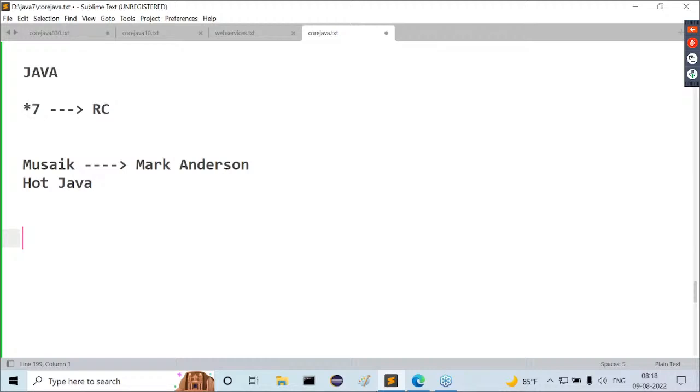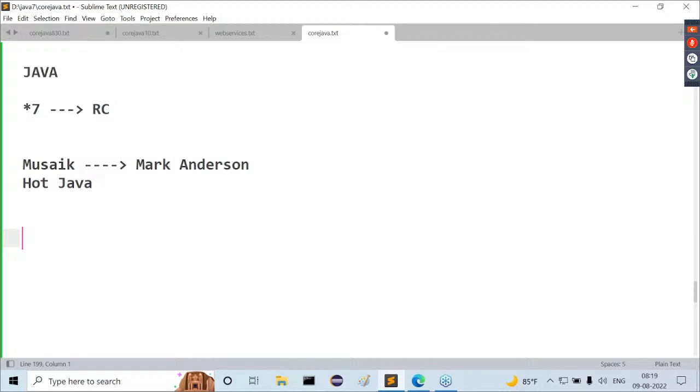Later on, every 1.5 years or 2 years, they had some updates and tried to release other versions. So like that, JDK 1.0, 1.1 and 1.2 versions were released, with a gap of 1.5 to 2 years each.